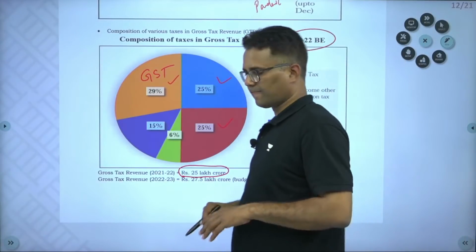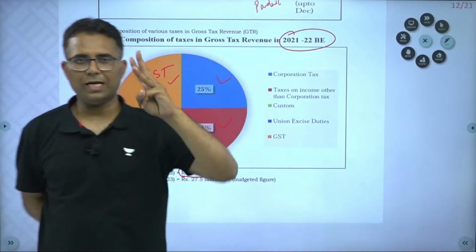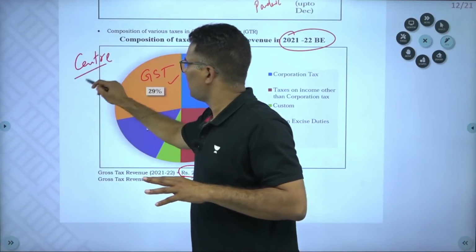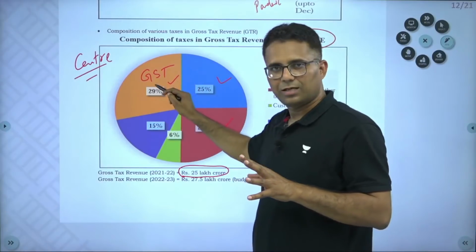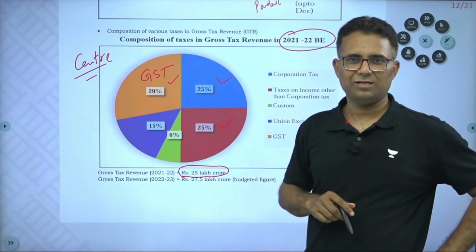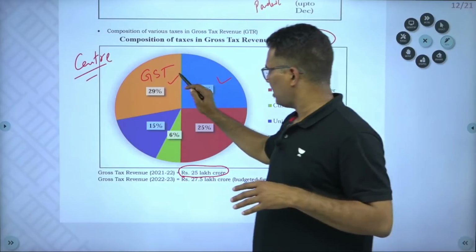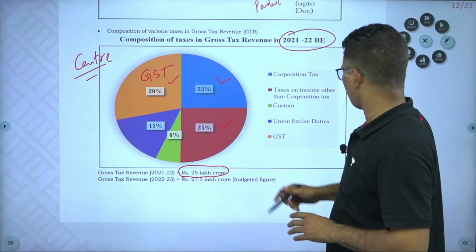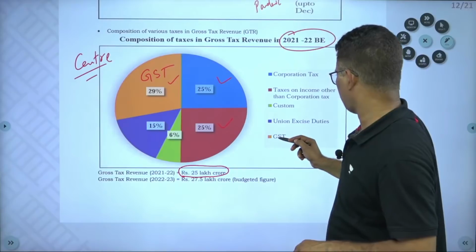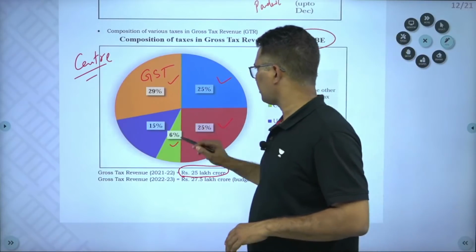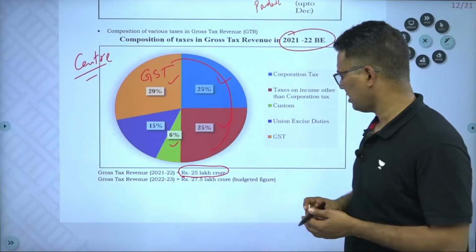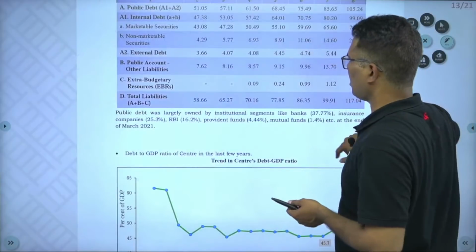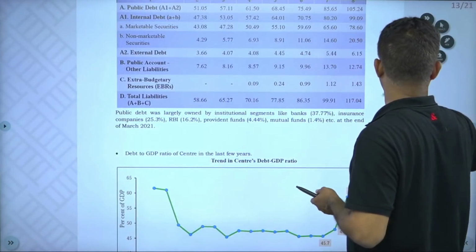This is important. The three top tax collections are, and see here, I am saying this is center's. This is about center. So this is central GST, not states' GST. So GST is the highest tax, then corporate and income tax both, and customs duty is 16. So these three, basically you should know that these are the three figures. Then let's discuss something about the debt.